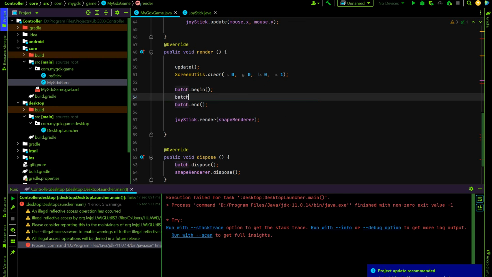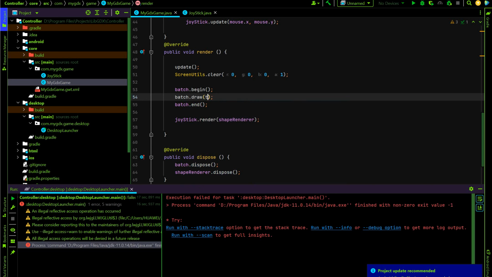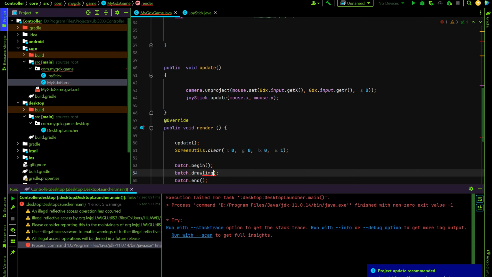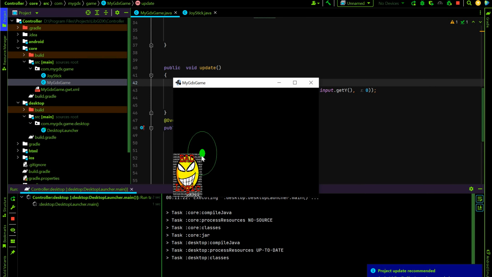Batch draw picture, image X, Y. Okay, that's enough, I think. First, let's see what just happened.